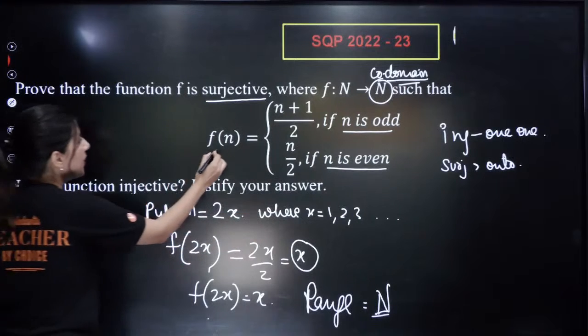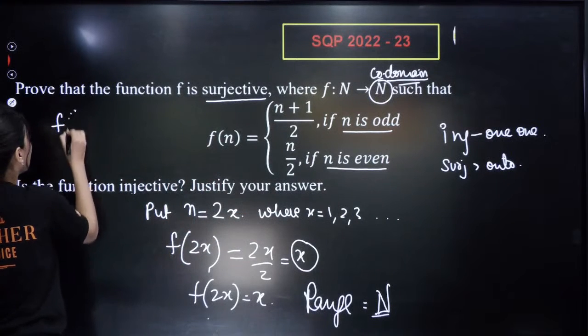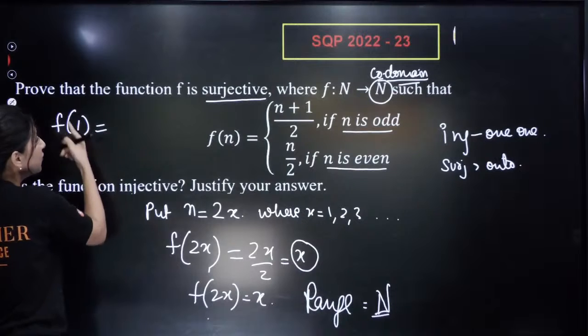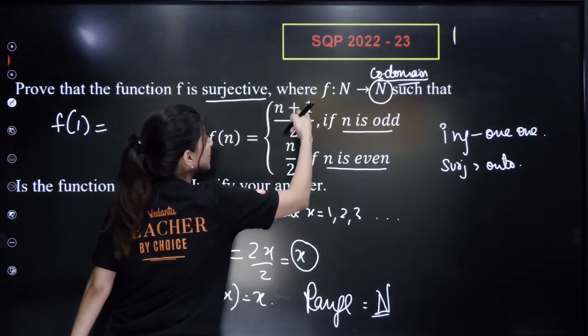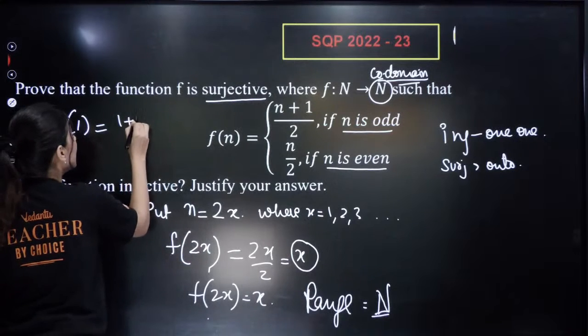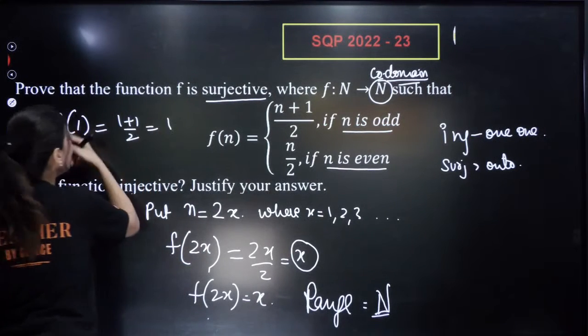Can you see, the moment I put 1, f(1) will be equal to 1, since n is odd. So put (1+1)/2. So (1+1)/2, that means 1. f(1) is 1.